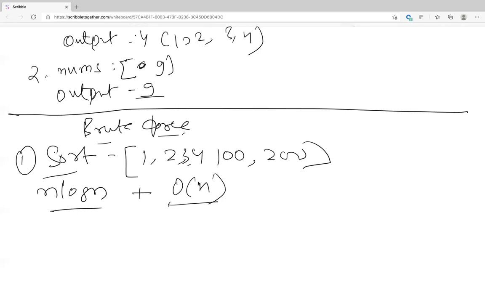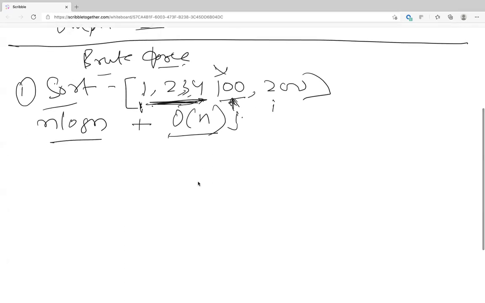So basically you have 2 pointers, and you have 1 pointer at 1. The other pointer goes as far forward as possible to find the highest number you can reach, like 1, 2, 3, 4. And if you get 100, you reset i and place it over here, and your previous answer was 4. You start j from here as well, and since your j is not increasing, you reset it, and then you start i from here. Is that understood? Yeah, that makes sense. First I thought she was saying n log n and then O of n square.